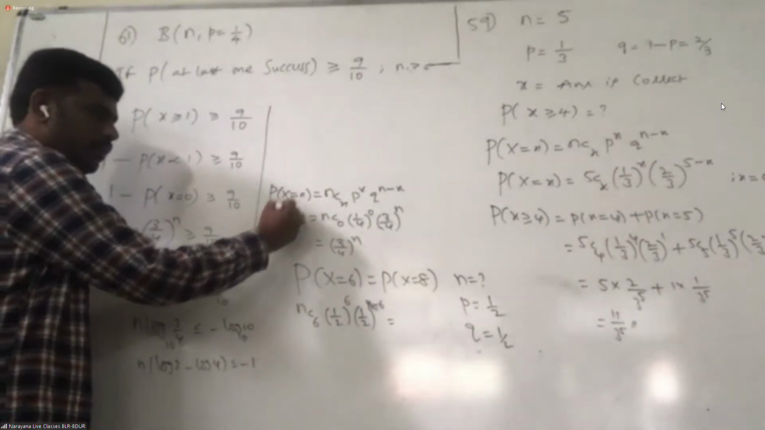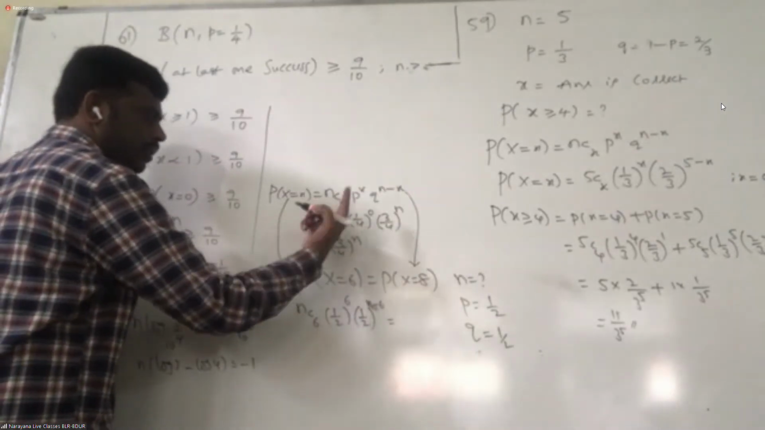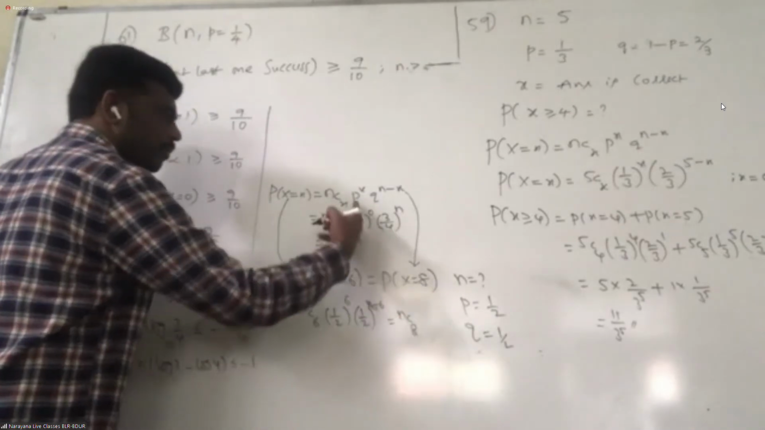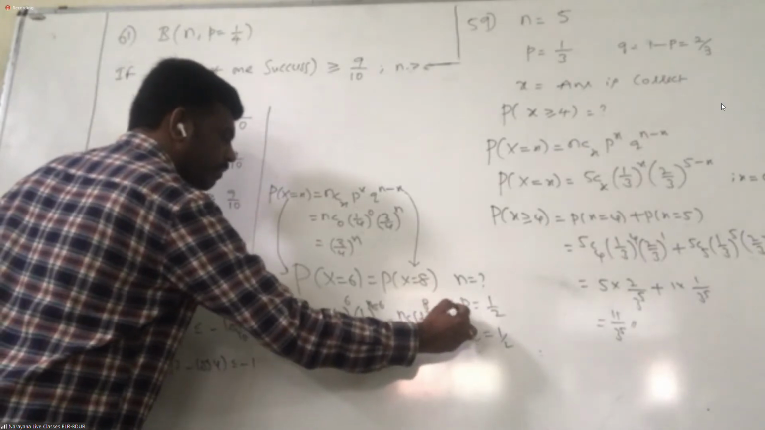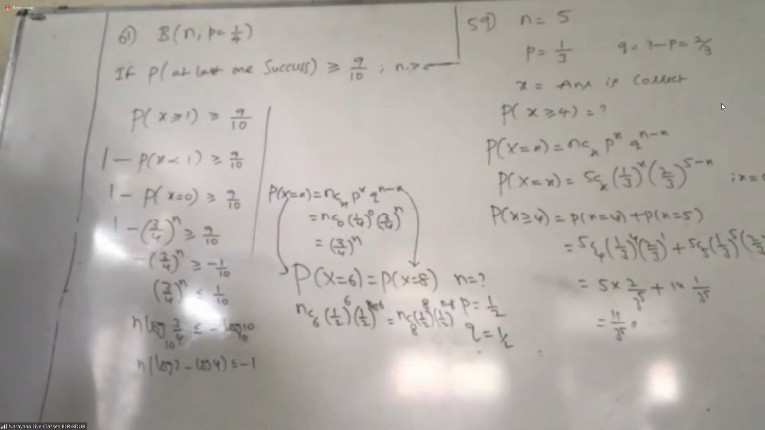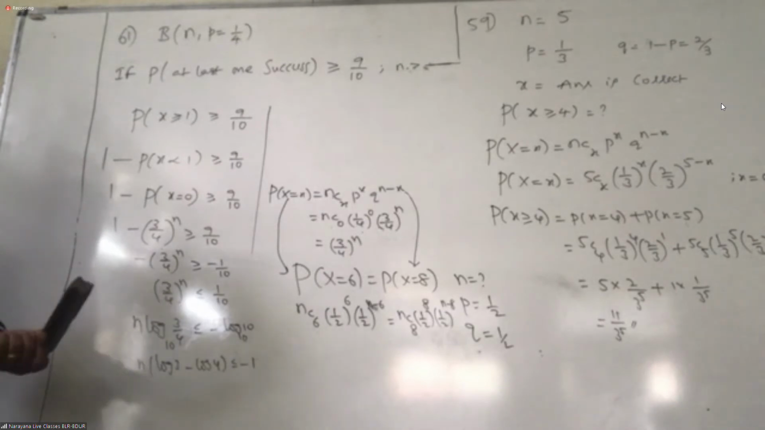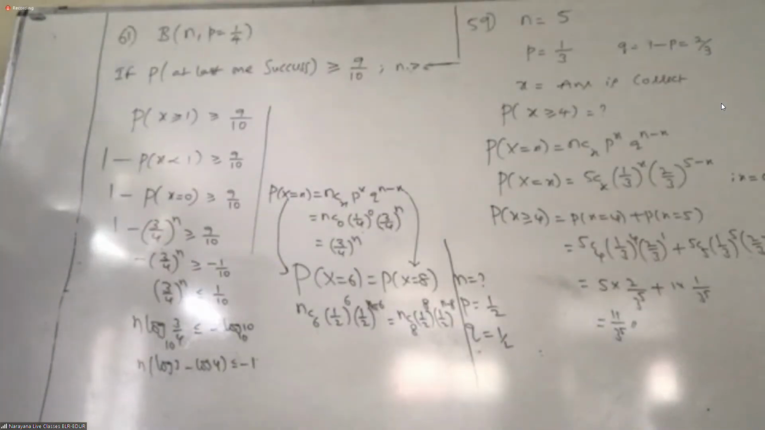Understand, students? I'm applying this formula. Now here apply this formula. What are we going to get? n C 8, 1 by 2 whole power 8 into 1 by 2 whole power n minus 8. Now we need to simplify this and get the value of n. Got it? Value of n. Understand, ma? All of you, students? We'll get now the value of n.